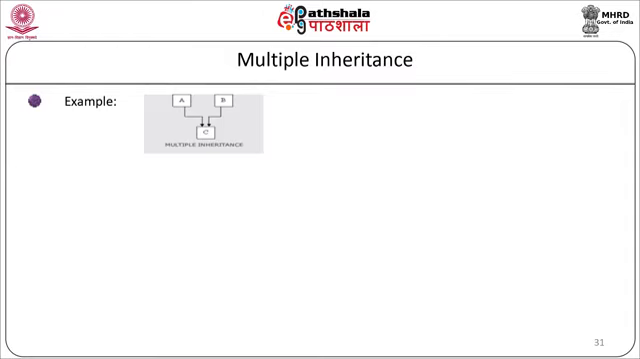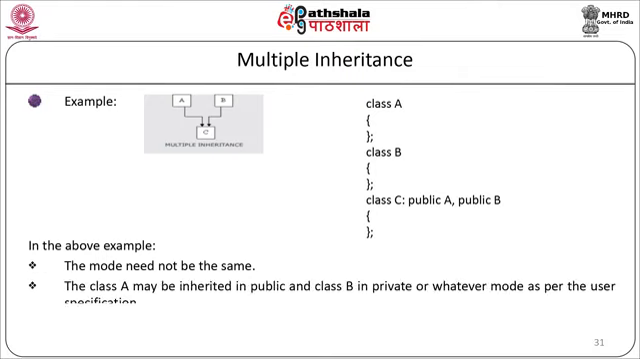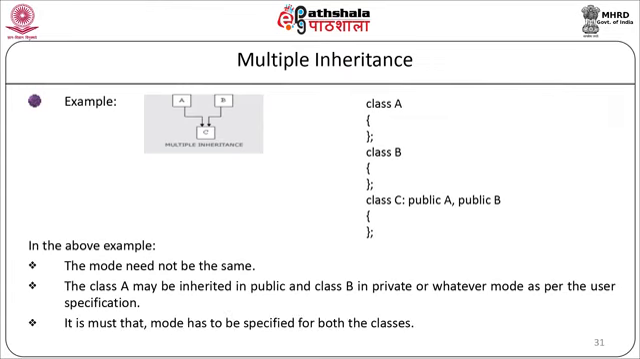The code to define the multiple inheritance will be: class A, the proper definition of class A, class B, the proper definition of class B, and class C will inherit as class C : public A, public B, and the proper definition of class C. In the above example, the mode need not be the same. We can have A in public mode and B in private mode, no change will be there. Class A may be inherited in public and class B in private, or whatever mode has to be specified. It is a must that a mode has to be specified for both the classes separately.